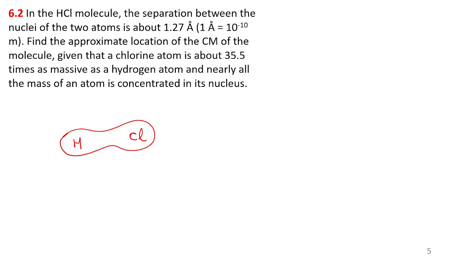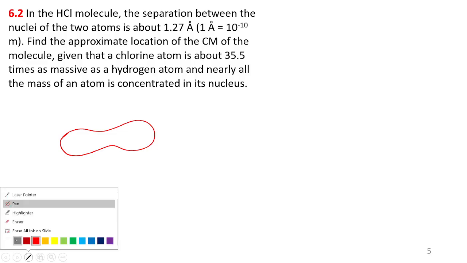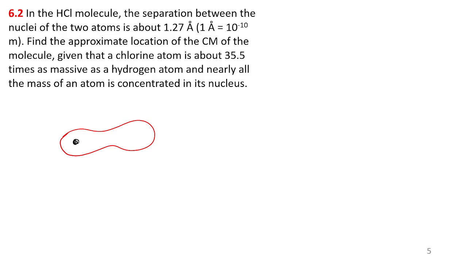Clear? The hydrogen and chlorine will not coincide. There will be a small gap between them. So let it be hydrogen, somewhere here, and this is chlorine, somewhere here. H, then this is Cl.